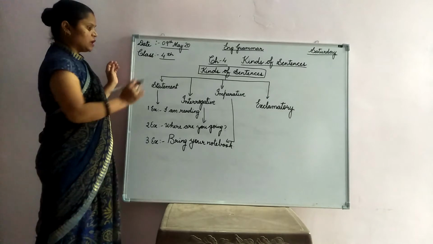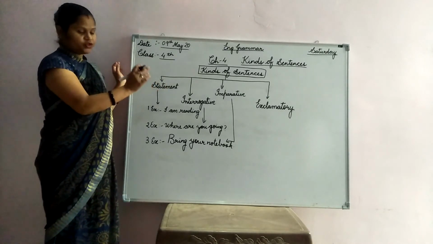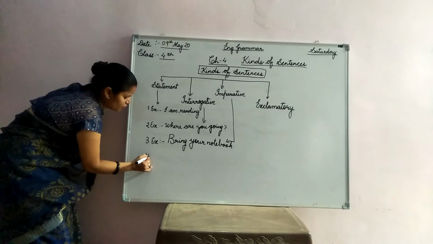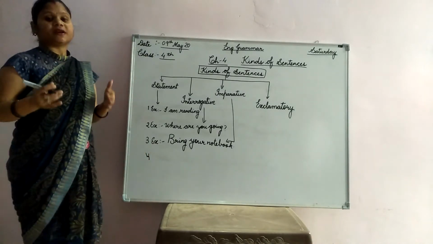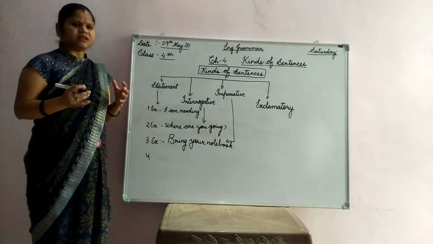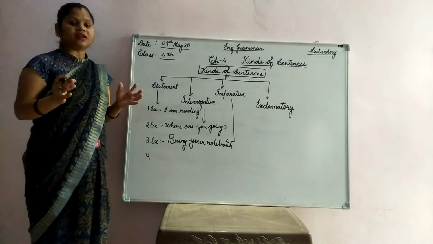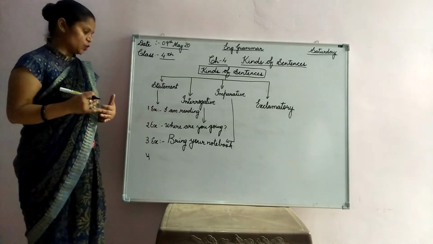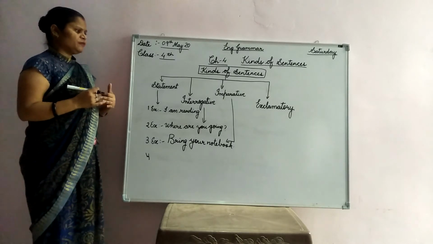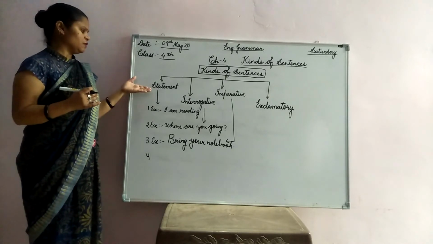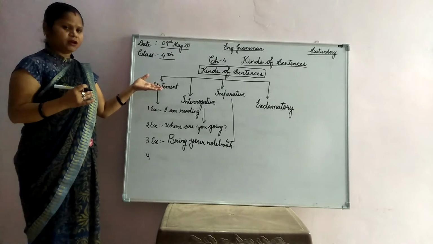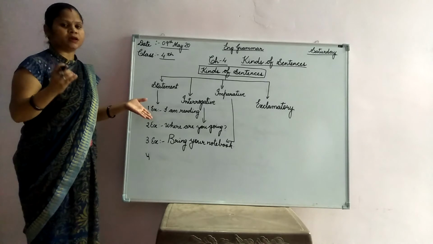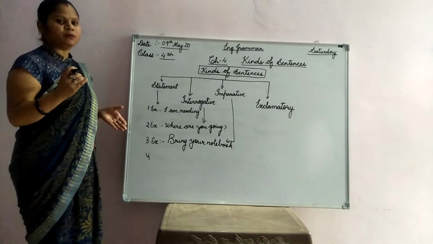Okay? And the last thing that comes is the exclamatory sentence. In an exclamatory sentence, we show our sudden feeling. We show a sudden feeling or something surprising that you suddenly get to know. You express that thing in that sentence. Okay. Again I am telling you, you have to understand it carefully, listen to me carefully, then you will be able to understand it.